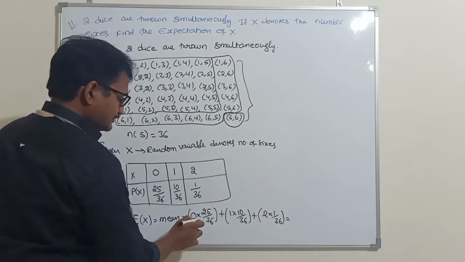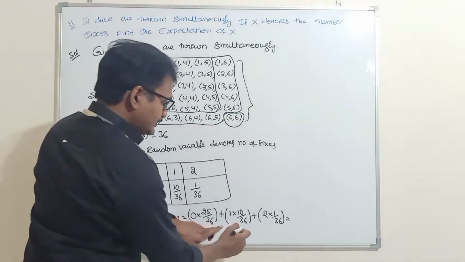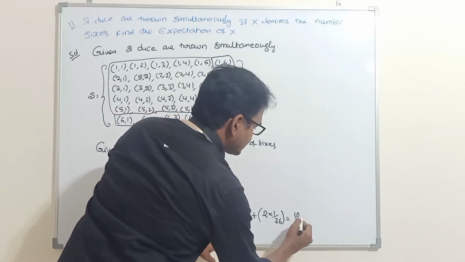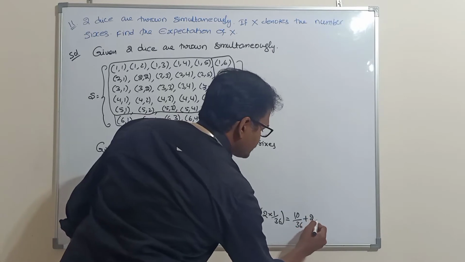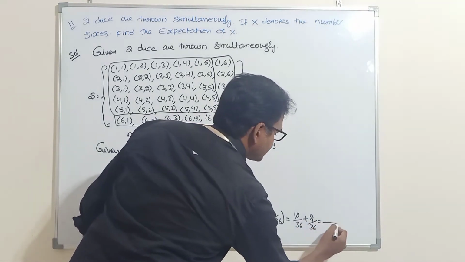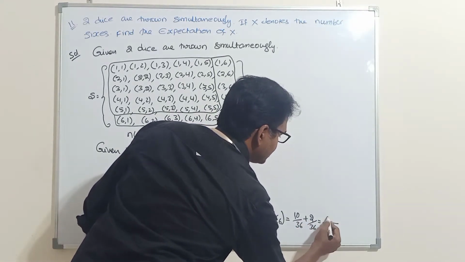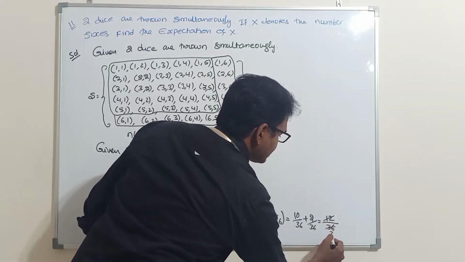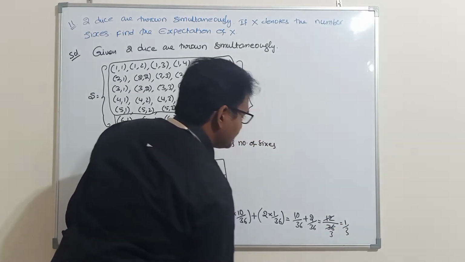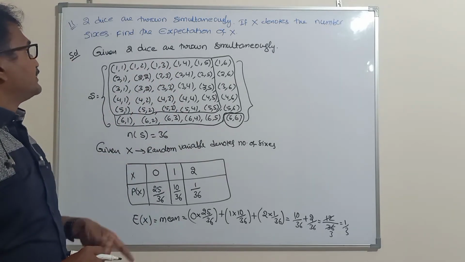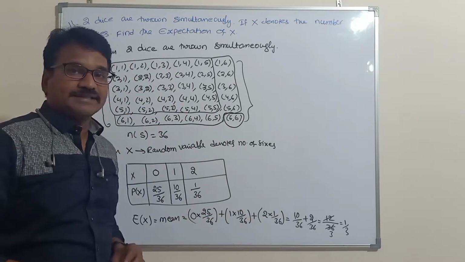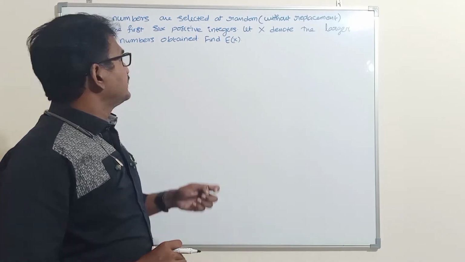So this is 0 into something, 0, plus 1 into 10 by 36 is 10 by 36, plus 2 into 1 by 36 is 2 by 36. LCM is 36. 10 plus 2 is 12. 12 3s are 36. So the answer is 1 by 3. What is the mean of this? X denotes the number of 6s. 1 by 3. Next problem.